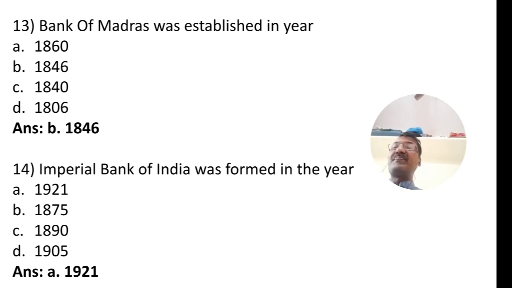Question number 14. The Imperial Bank of India was formed in the year. Option A, 1921. Option B, 1875. Option C, 1890. Option D, 1905. So all these three presidency banks were combined, and the Imperial Bank of India was formed in the year 1921. The correct answer is A, 1921.